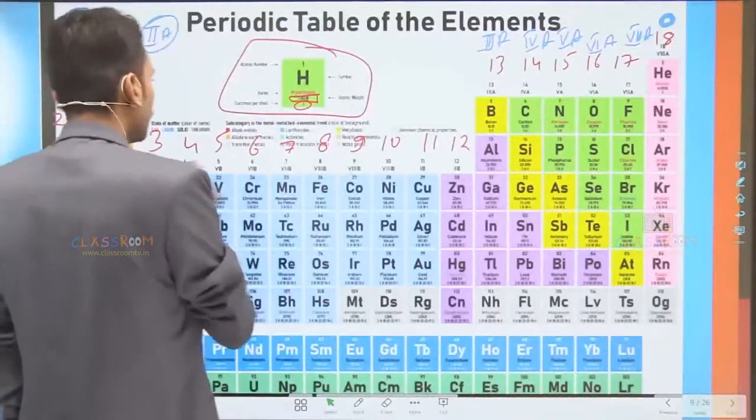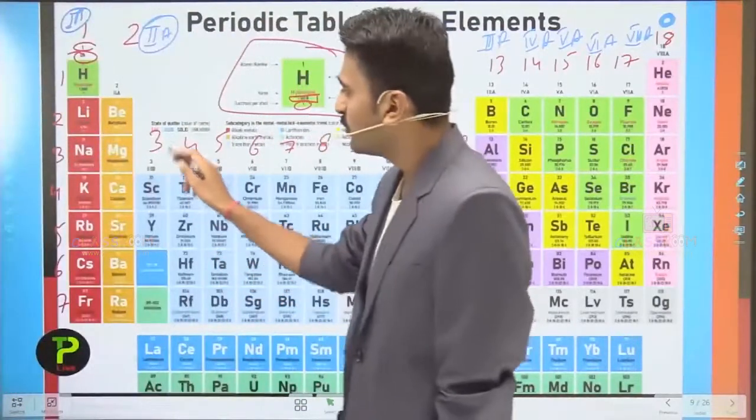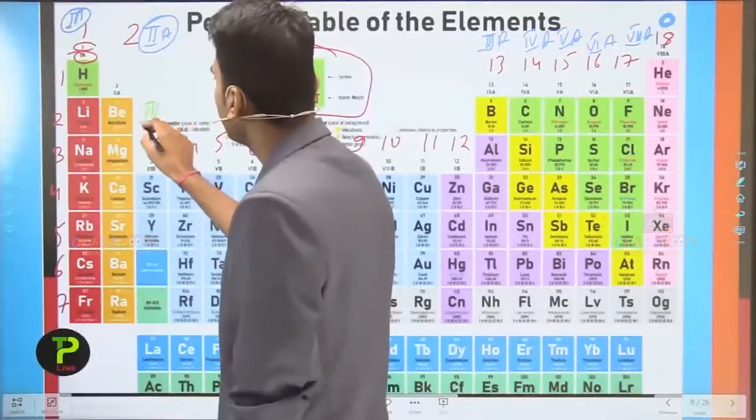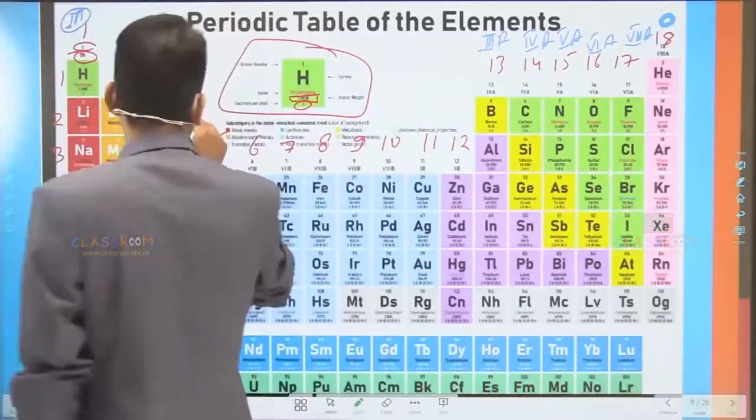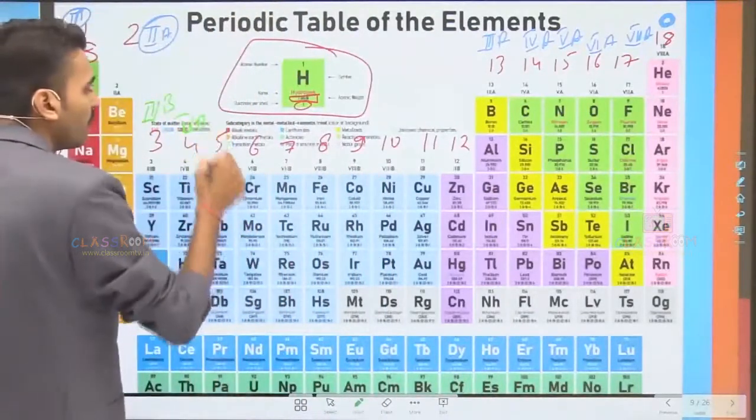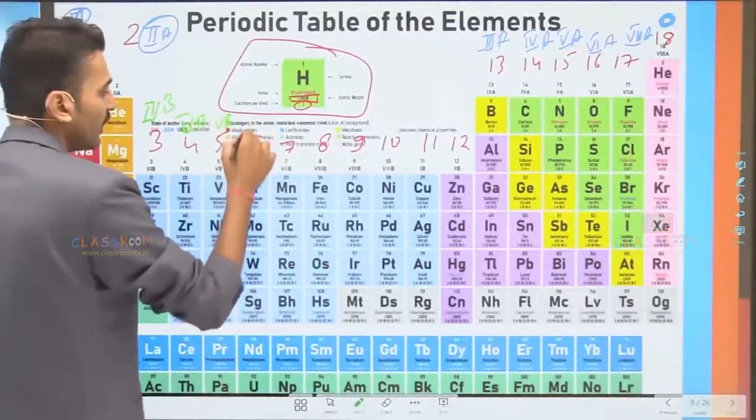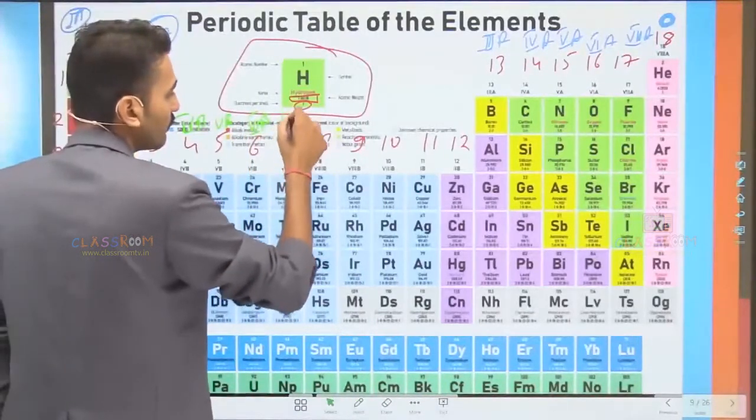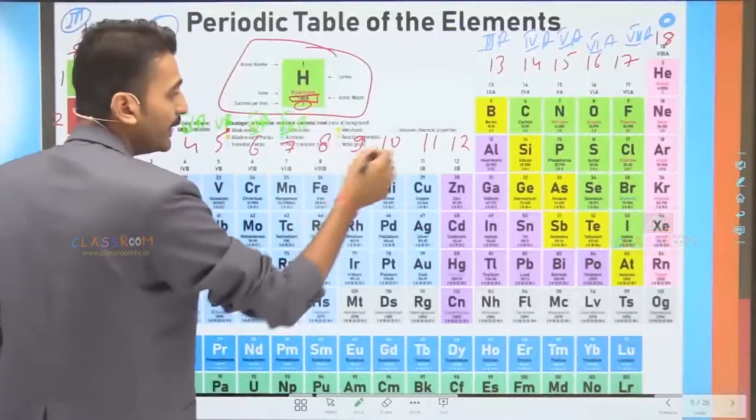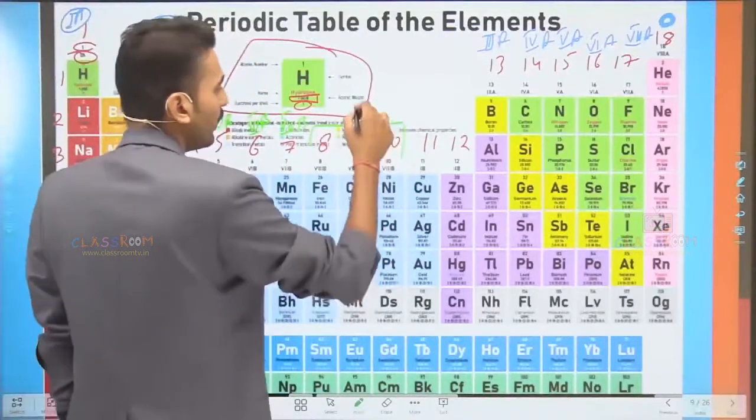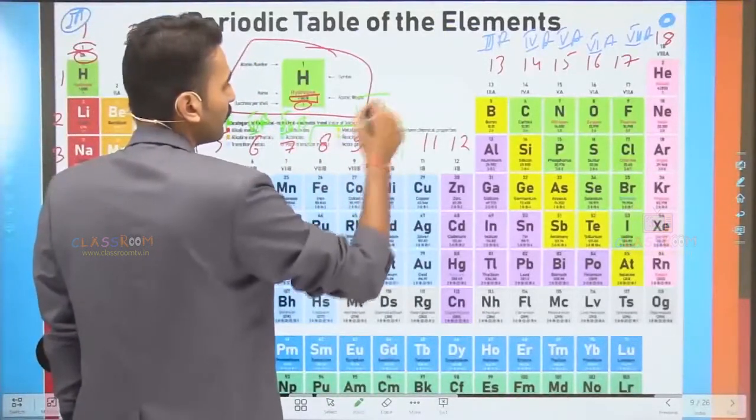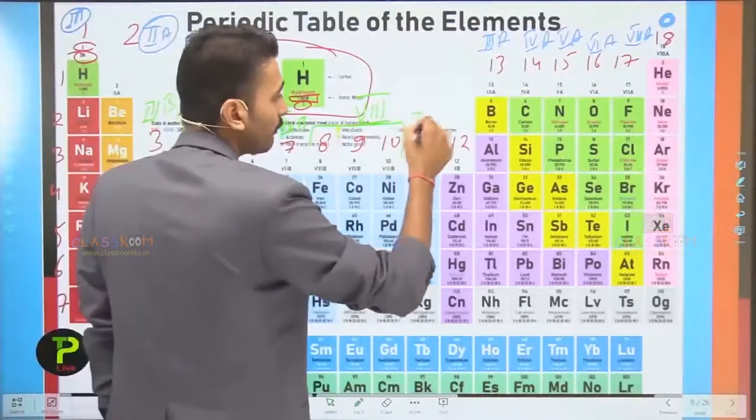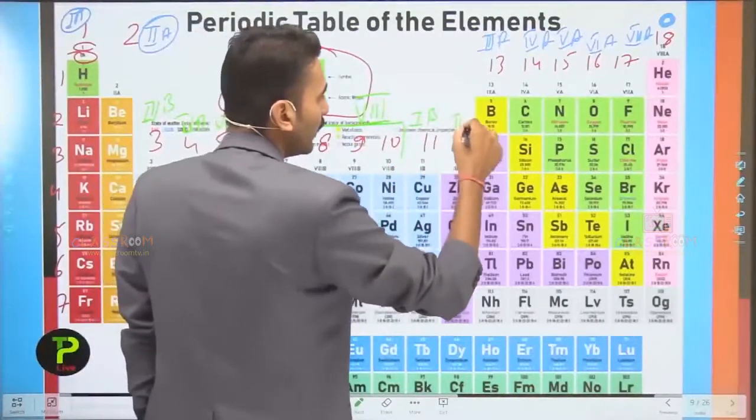Here, group 3 was represented by 3B, 4 by 4B, 5 by 5B, 6 by 6B, 7 by 7B, and groups 8, 9, 10 were all represented by 8, while groups 11 and 12 were represented by 1B and 2B.